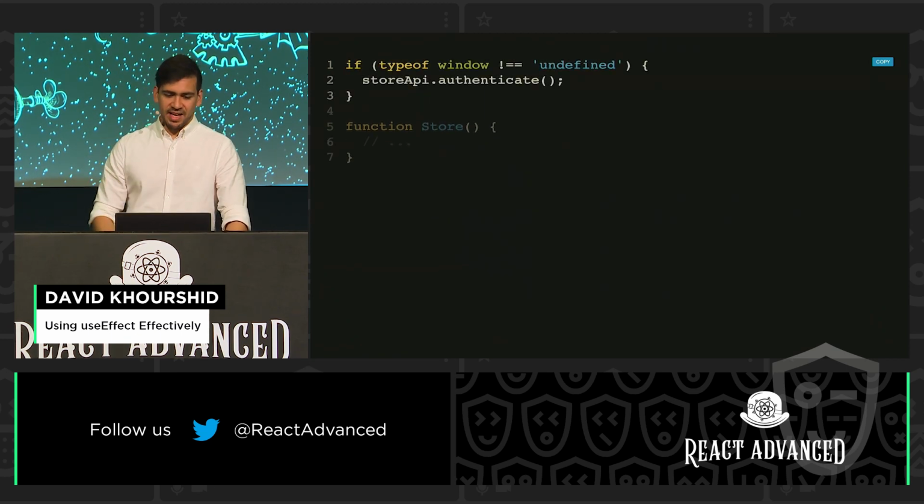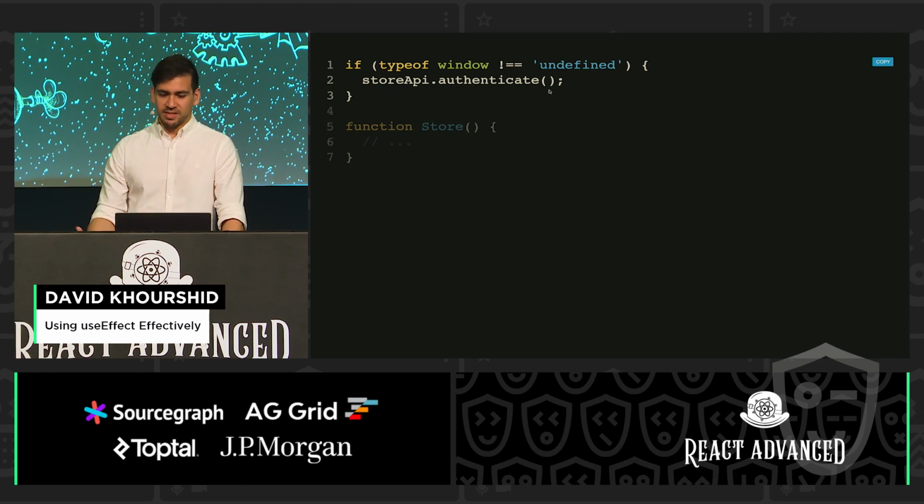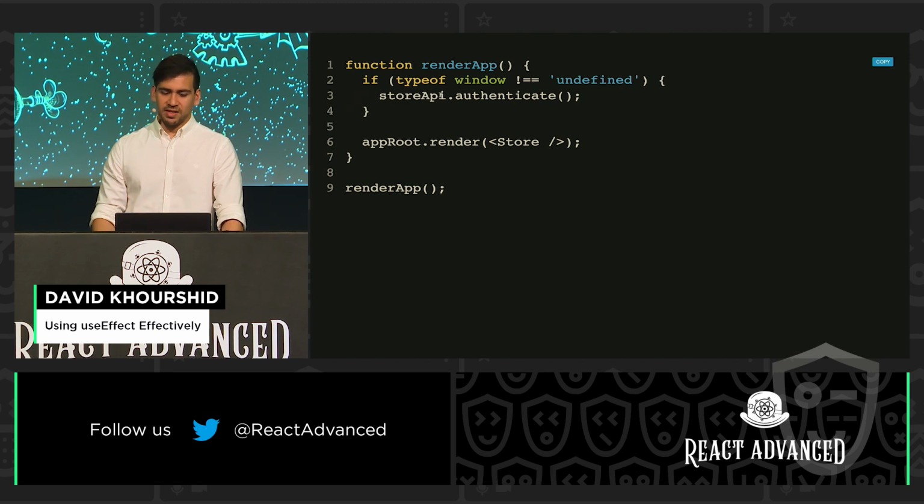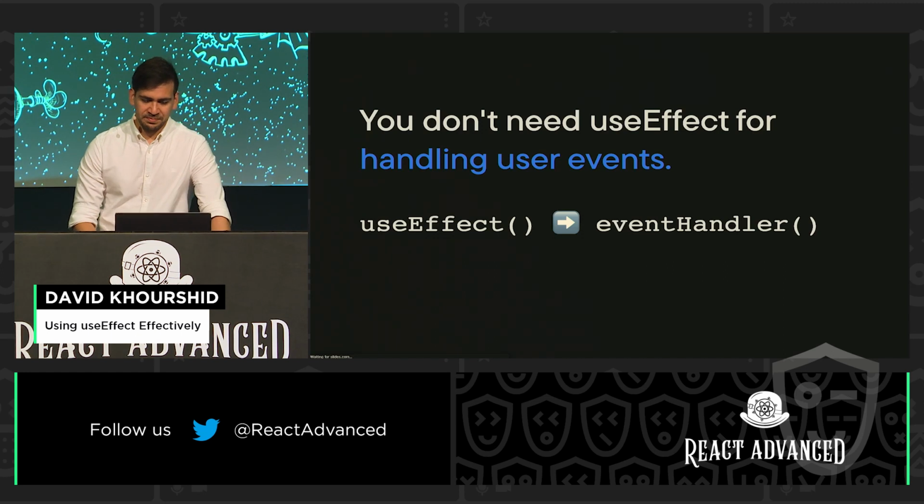But if you're using Next, you could check if type of window is undefined or not and call it conditionally like that. And then if you're going to scream about testing, then just wrap it in a function, and then you could even inject that store API, do whatever you want to do. Just do it outside of the component.